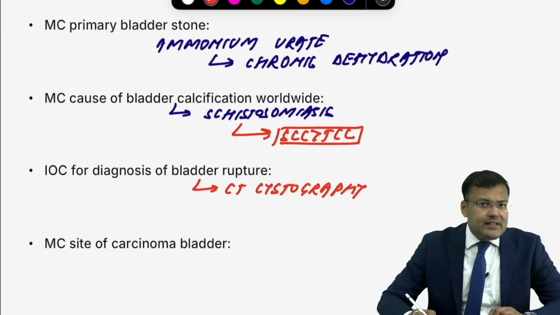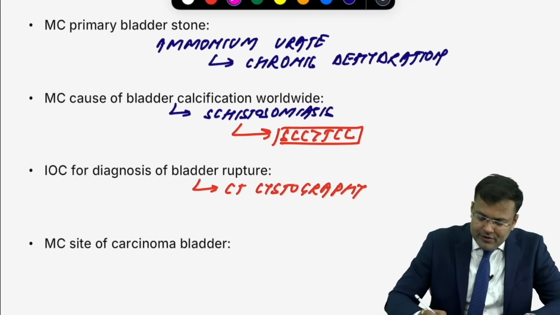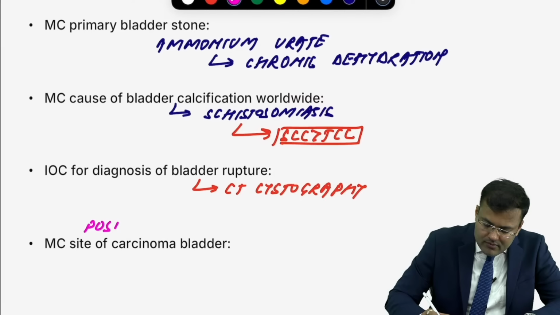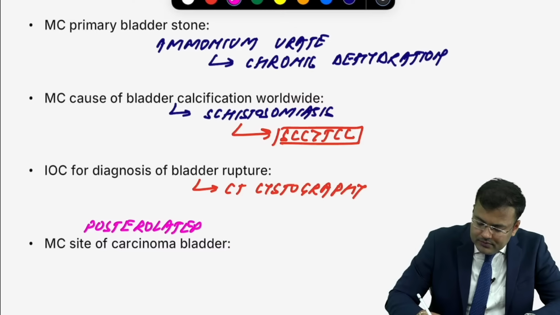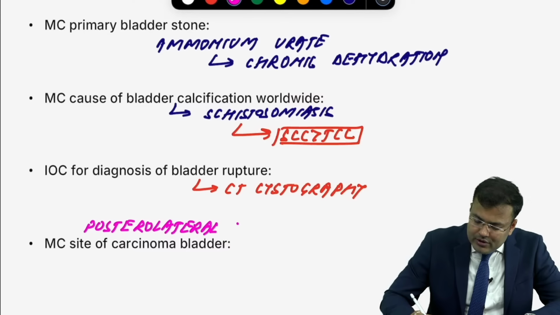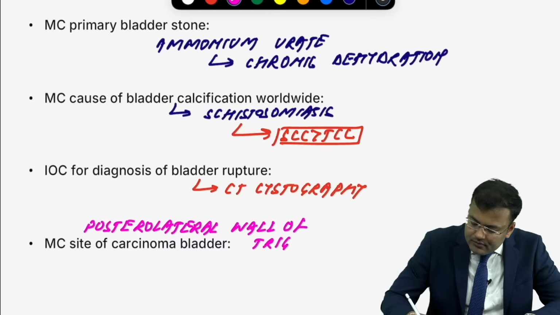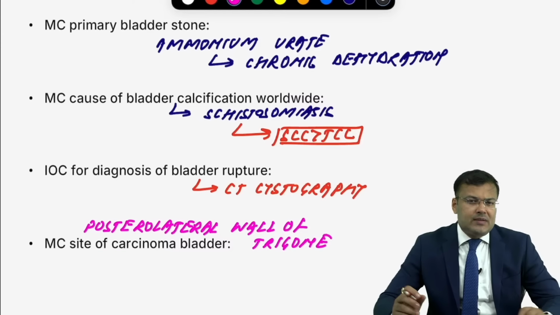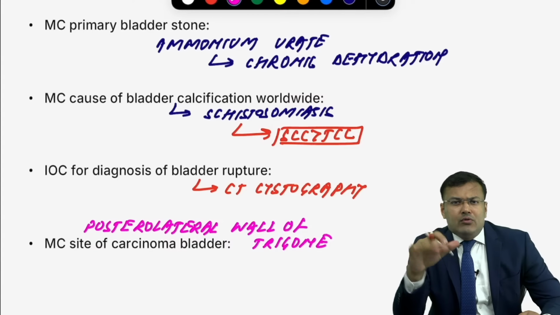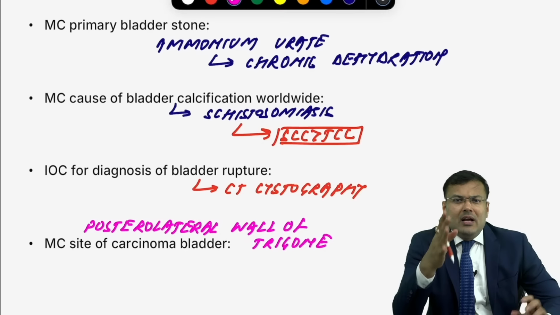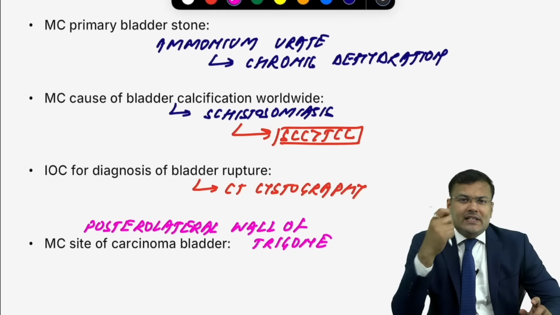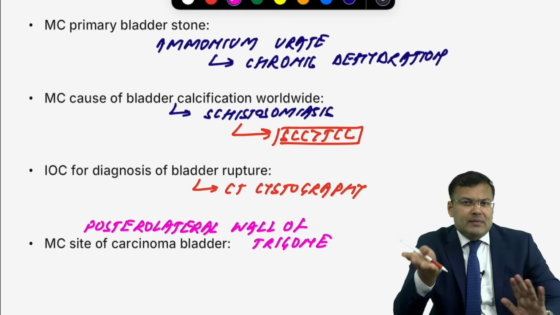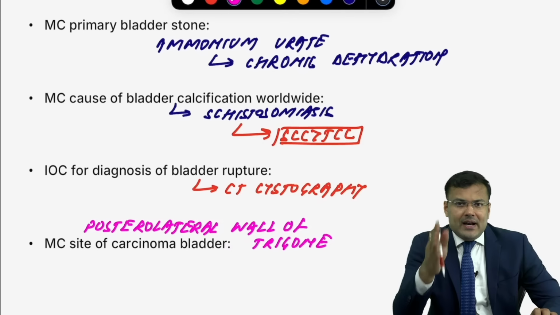Most common site of CA bladder, tell me. Trigone, which wall? It is posterolateral wall of trigone. What is the symptom? Hematuria, painless gross hematuria. Clinical scenario: 60 to 70 years old chronic smoker male, painless gross hematuria. Investigation of choice for diagnosis, cystoscopy plus biopsy. For staging, go for MRI.